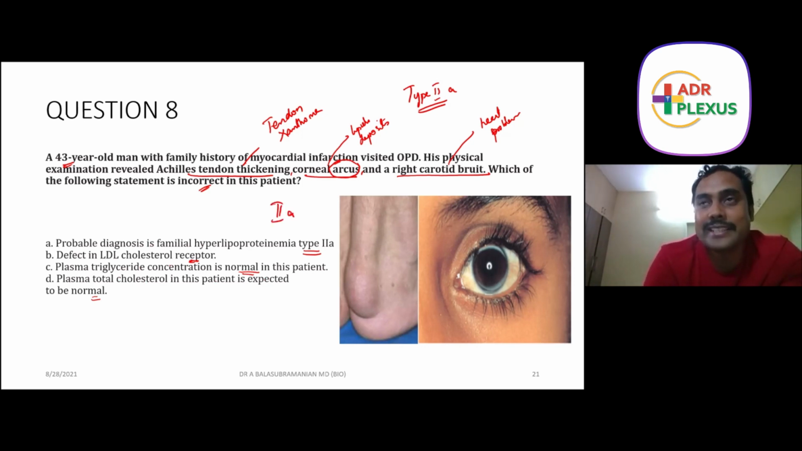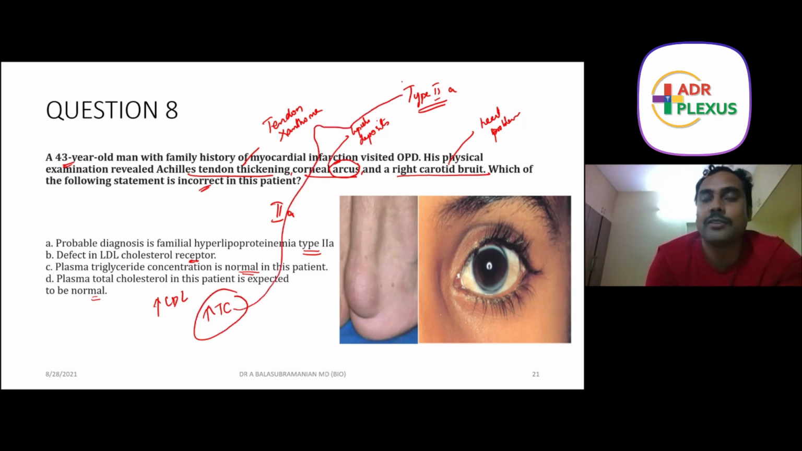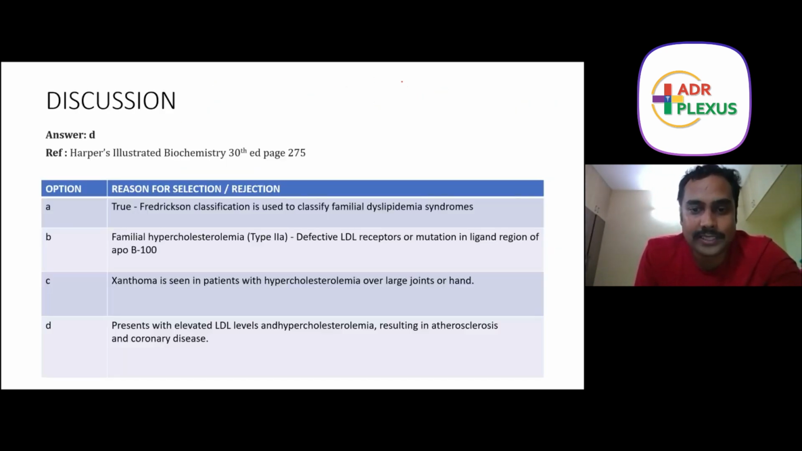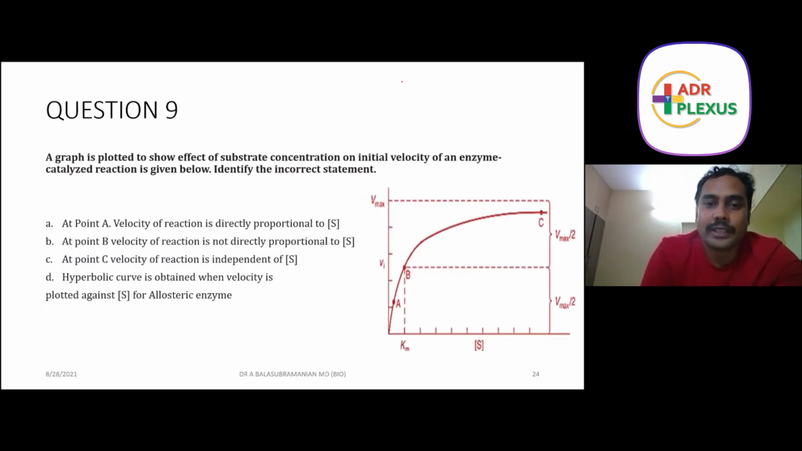Plasma total cholesterol is expected to be normal. How can it be expected to be normal? It is increased LDL, it is increased total cholesterol. That is the reason why we have all these manifestations, heart problems and all this. So if you know this concept, then you will have an answer to your question. All this is explained. Okay, this is good.